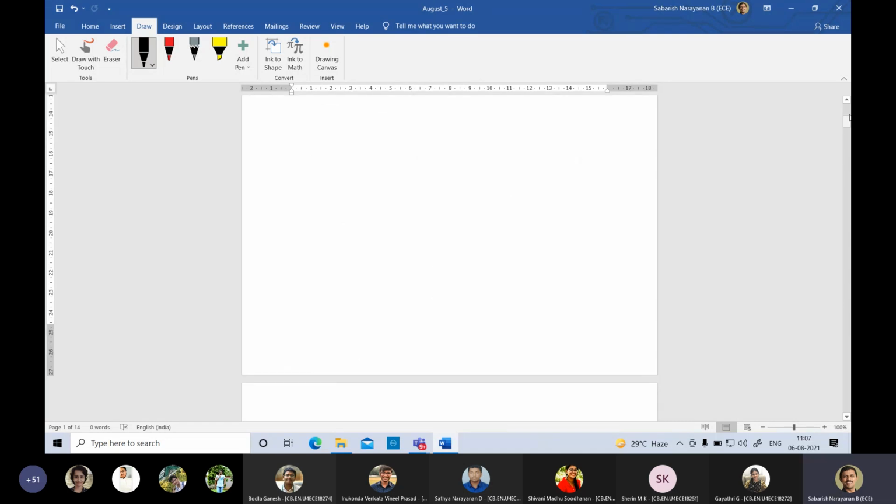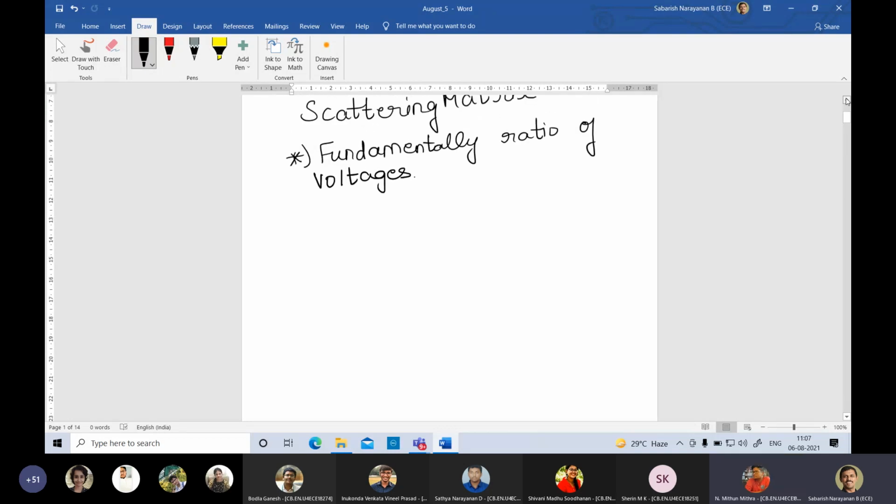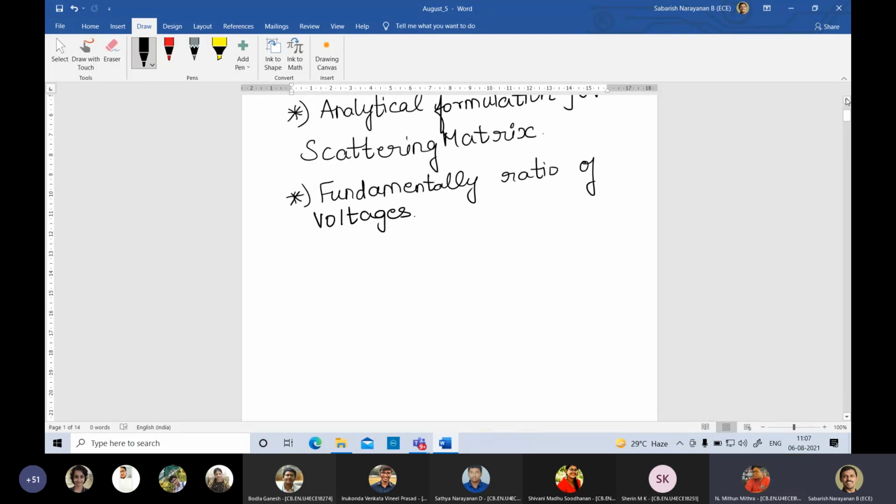Mithun, the S matrix was fundamentally said to be a ratio of voltages, right? Yes, sir. Will you be able to measure that voltage? I think we cannot, sir. Then what are we actually telling there? We are getting the ratio rather than getting the value, sir. I think that's what we are doing. Yeah. Okay. Thank you, Mithun.